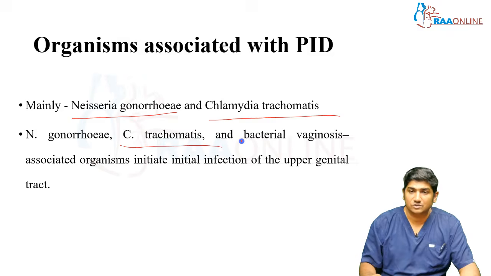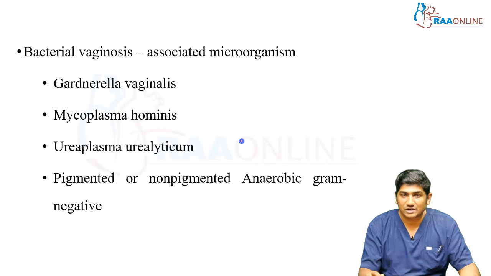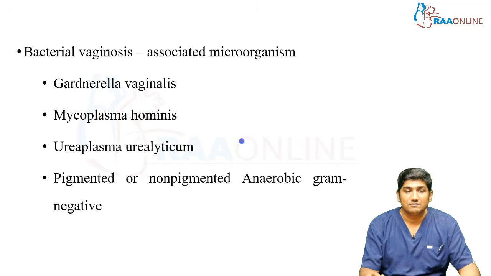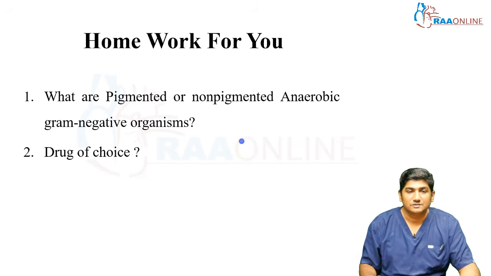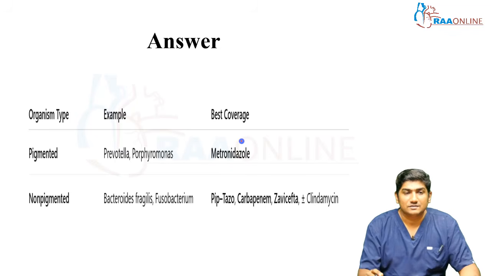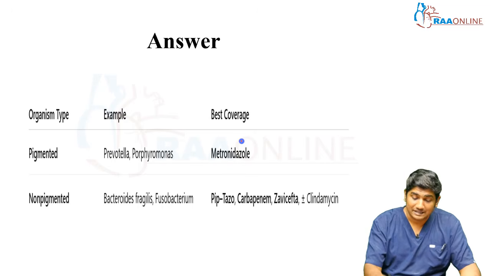Coming to bacterial vaginosis, the microorganisms involved are Gardnerella vaginalis, Mycoplasma hominis, Ureaplasma urealyticum, and pigmented or non-pigmented anaerobic gram-negative bugs. Now, homework for you: what are pigmented or non-pigmented anaerobic gram-negative organisms, and what is the drug of choice? Will you do the homework for me? I know you will not, so I'll tell you the answer. Pigmented ones are Prevotella and Porphyromonas, and the best coverage is metronidazole. For non-pigmented ones like Bacteroides fragilis and Fusobacterium, clindamycin works better.